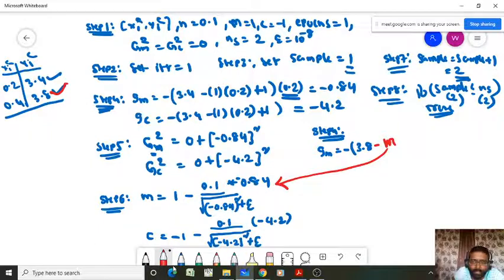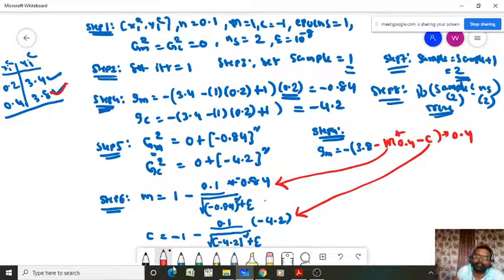M into 0.4, m multiplied with 0.4 minus c. This c will be coming from here. We have to calculate this value and replace here, into 0.4. Similarly, you have to calculate GC, that's equal to minus 3.8 minus m into 0.4 minus c.